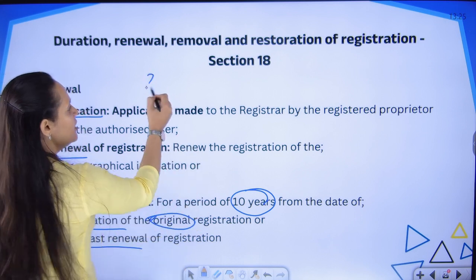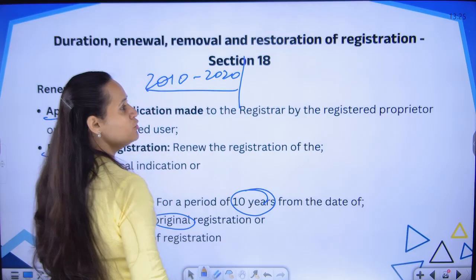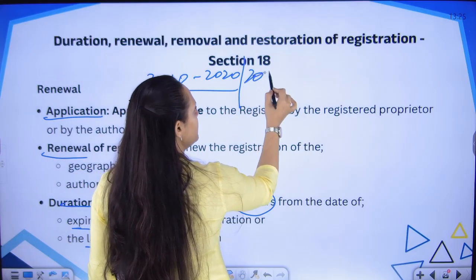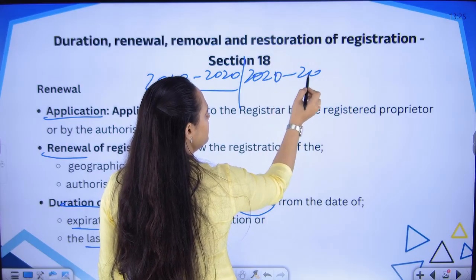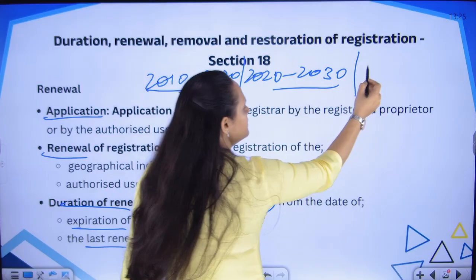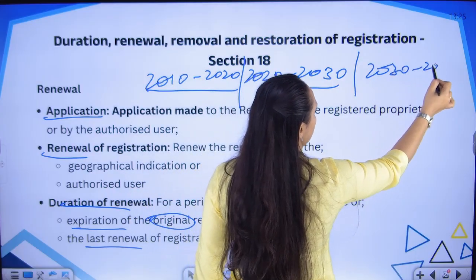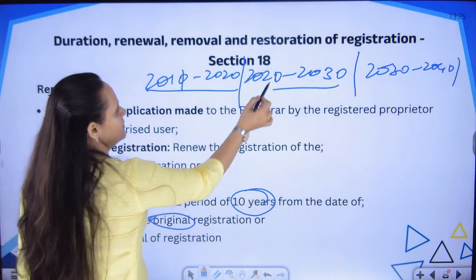That means first year registration is 2000 to 2020. At 2020 you should take registration. Next is 2020 to 2030, and then 2030 to 2040.